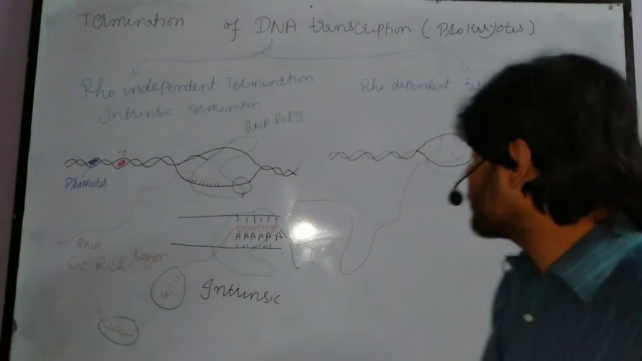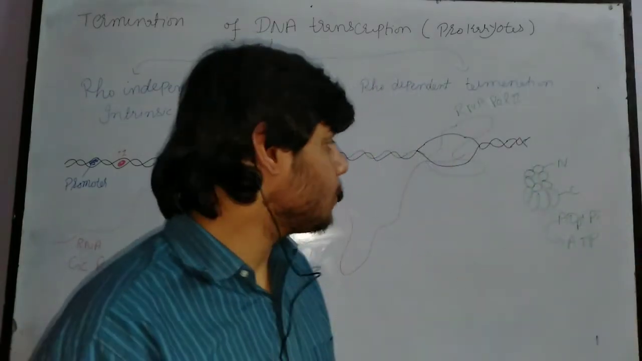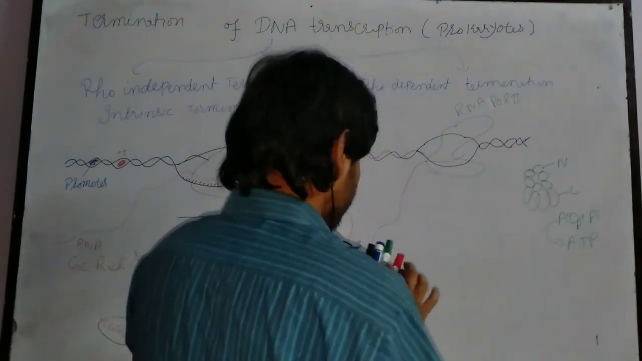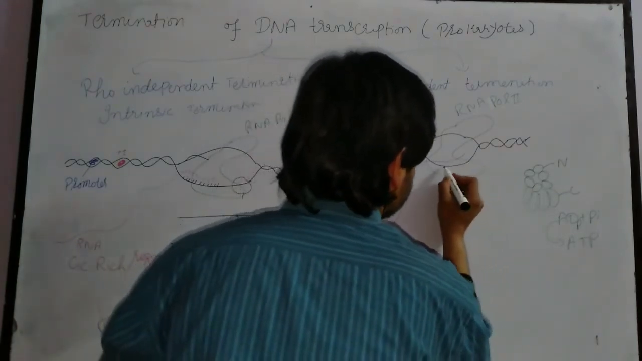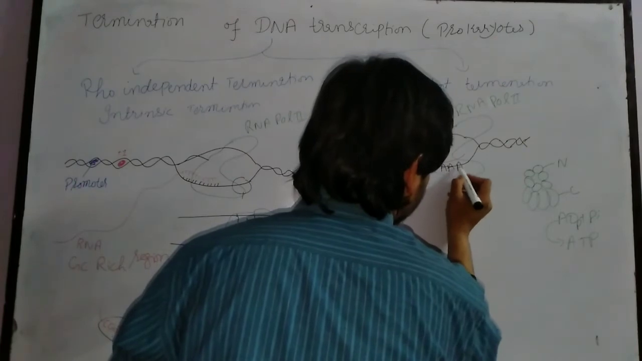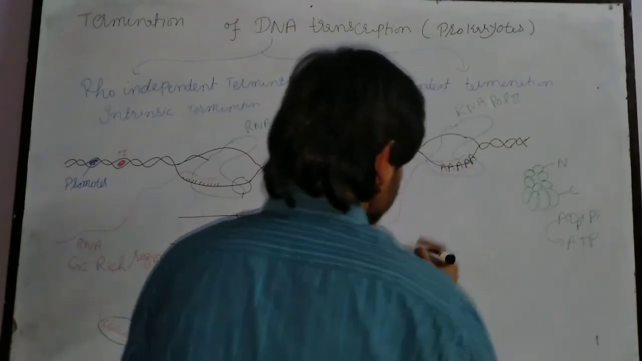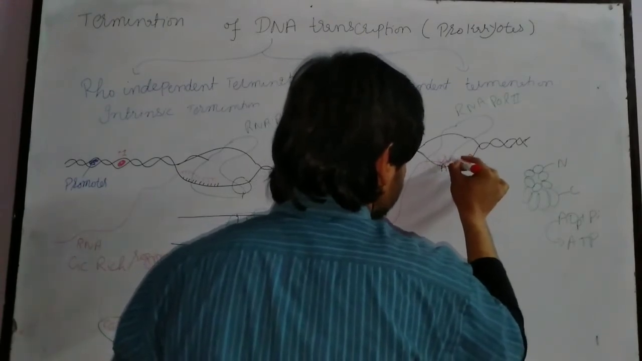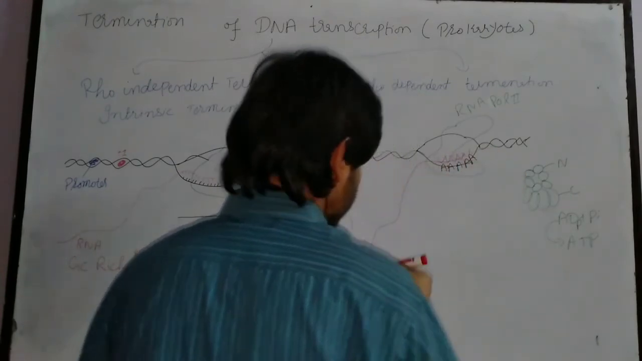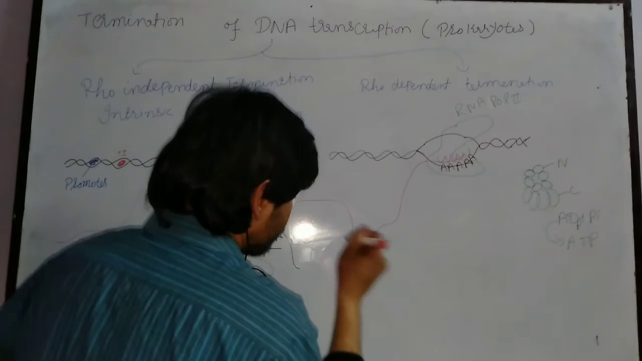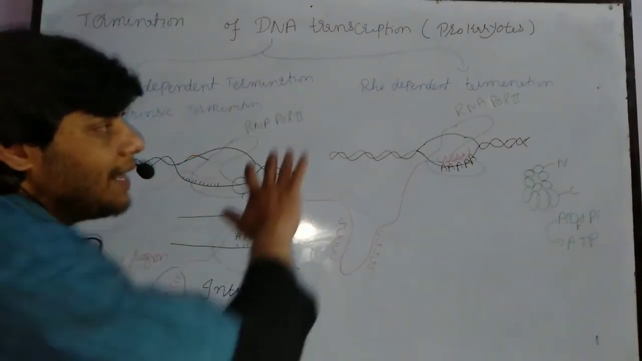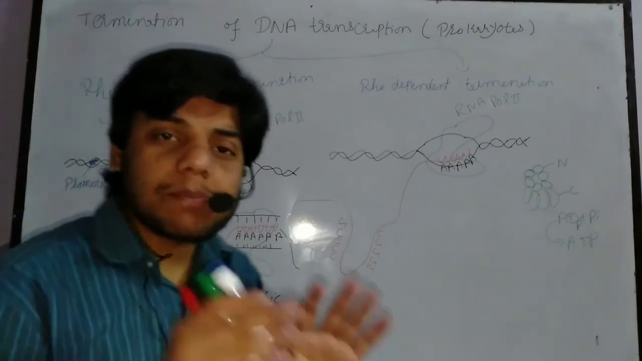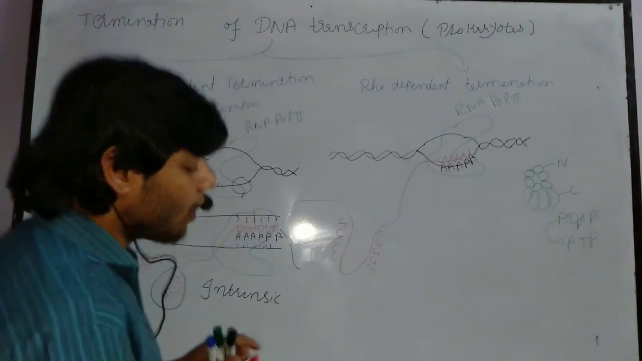For that purpose, the Rho protein is used. Okay, now sometimes, let's suppose these are adenine, adenine, adenine, adenine, as you can see. And here uracil, uracil, uracil, uracil are present. So at that specific point we have this. Now sometimes what happens in this case? In this case, the RNA has a specific site which we call a RUT site.